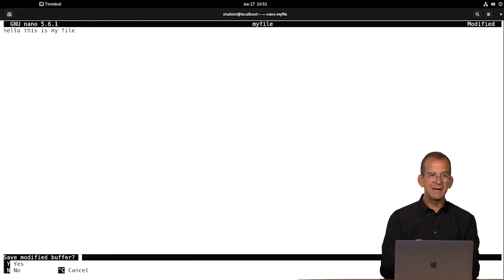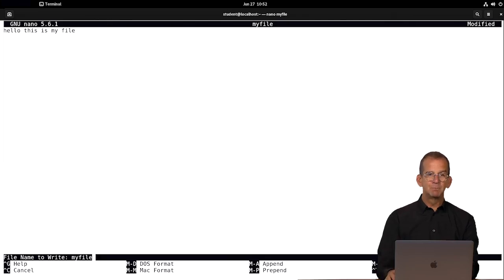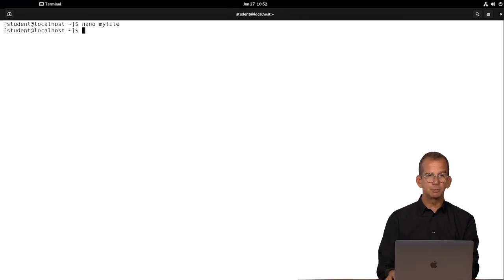So let me do a Control X. The rest of it is happening in the lower part of the screen. So, save modified buffer? Yes. So as you can see, I need to press Y for yes. And then, file name to write. Well, I already provided the file name, so I'm just pressing Enter and the file has been saved.